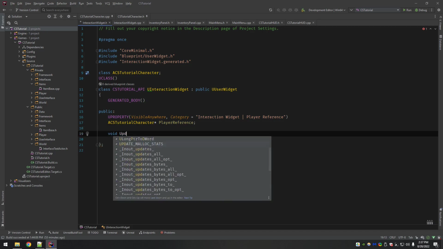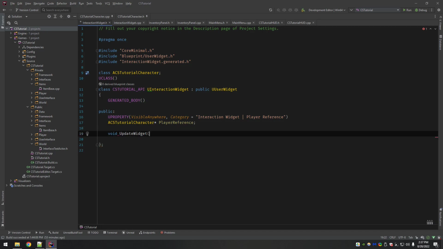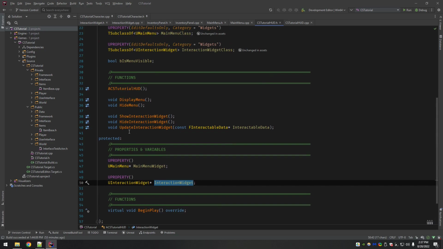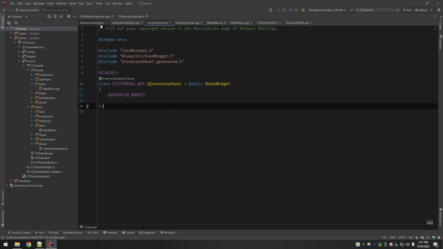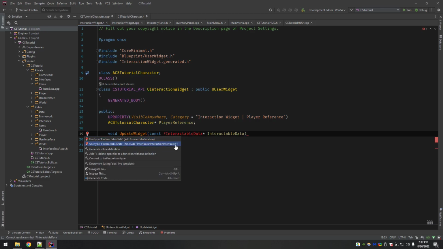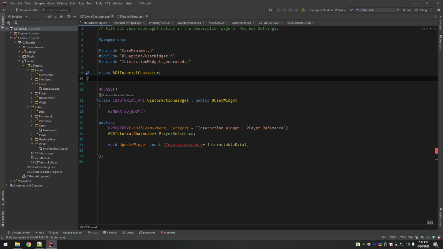And then we will have a function called update widget, which, as you saw, is the same as the one on the HUD. So this is updating the interaction widget. We're going to take in the same thing, interactable data, not inventory. And then we're going to use the text contained in this to update all our different text blocks.